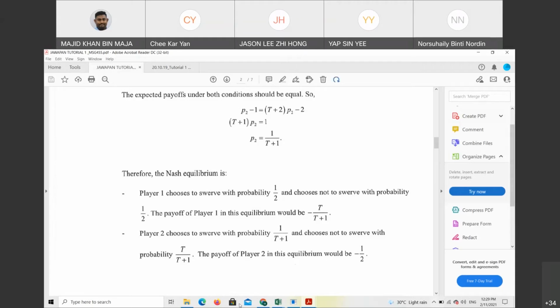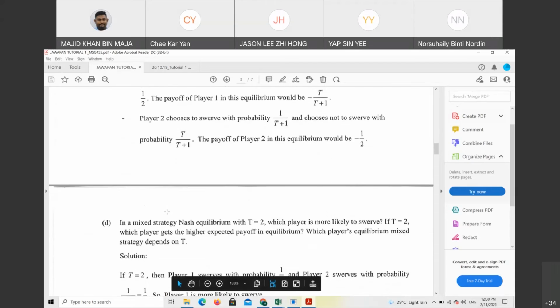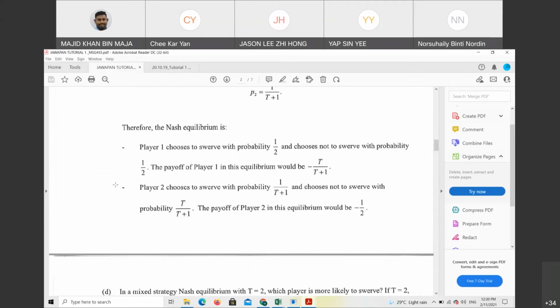The payoff of player 2 in this equilibrium will be negative 1 over 2. Still the same: after you get the probabilities P2 and 1 minus P2, next you substitute back all the values according to the payoffs of player 2. Finally, the payoff that we get for player 2 in this equilibrium will be negative 1 over 2. So this is how you should do it for mixed strategy.